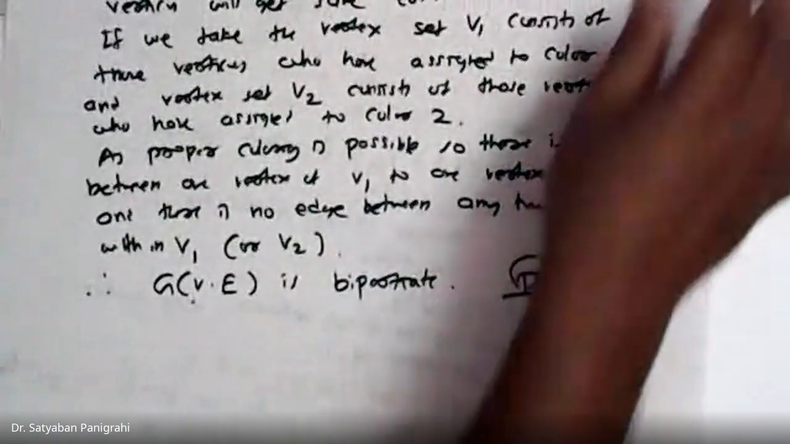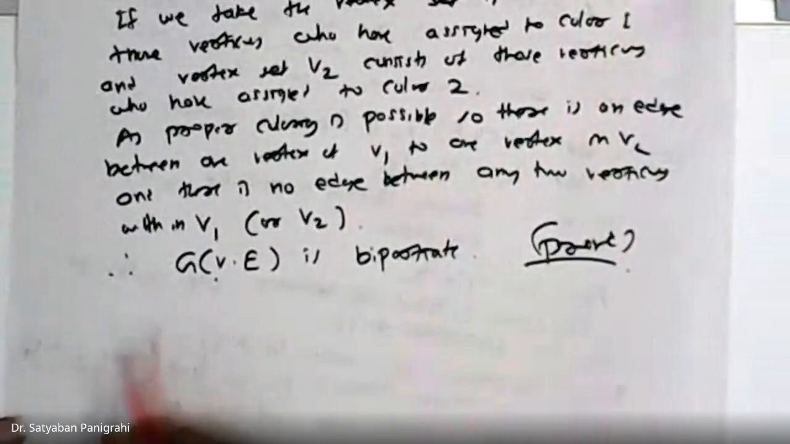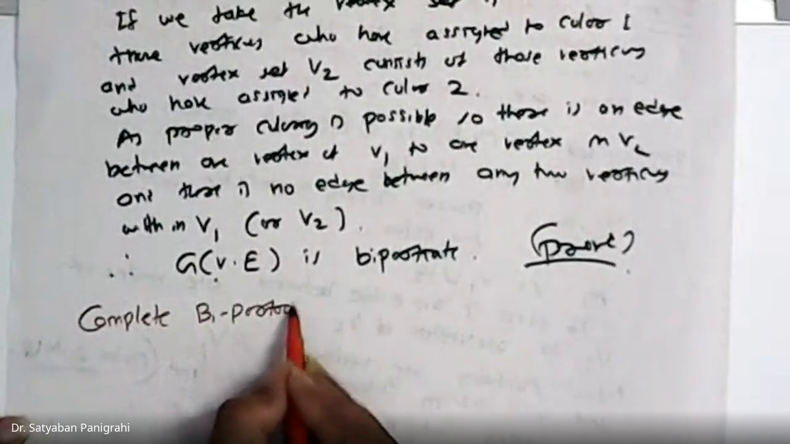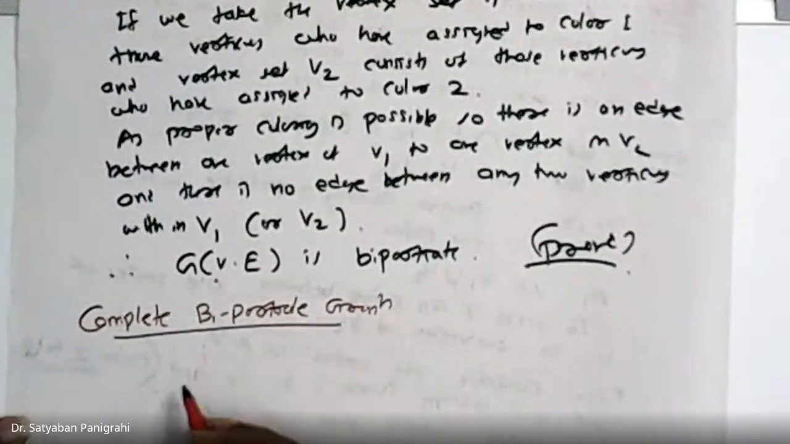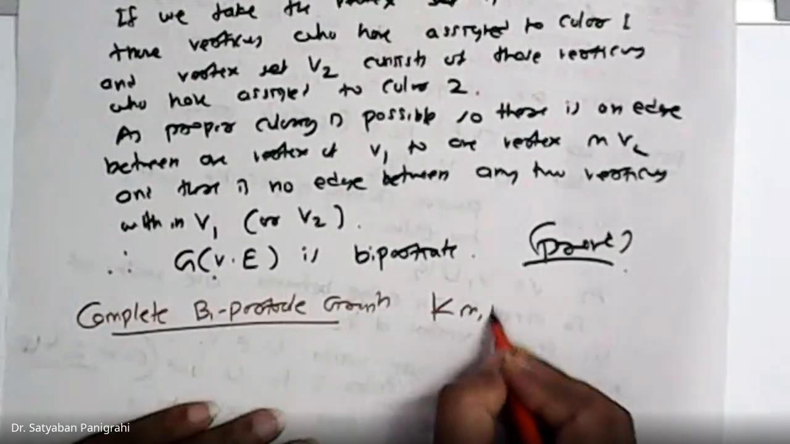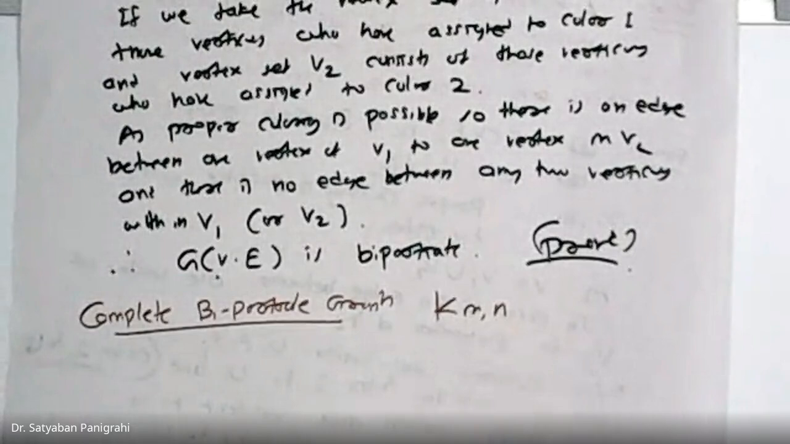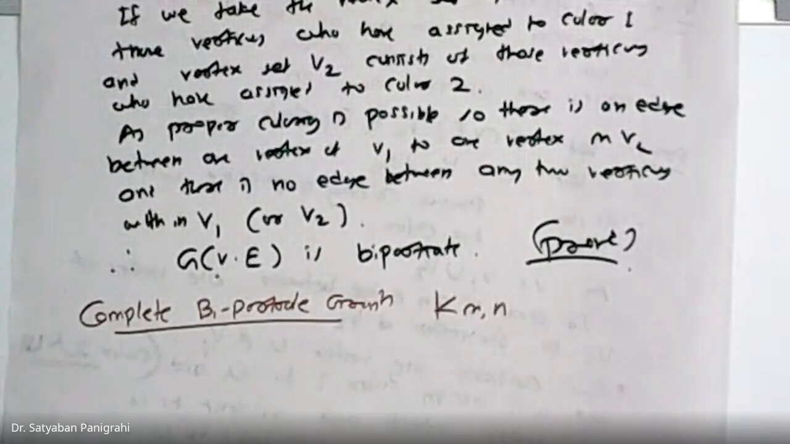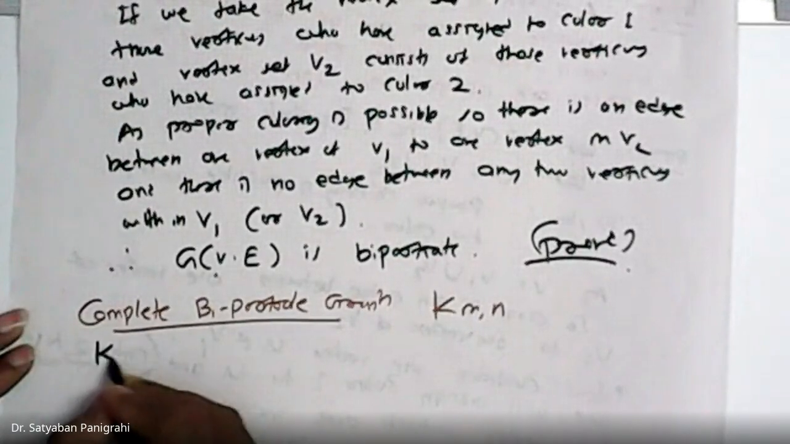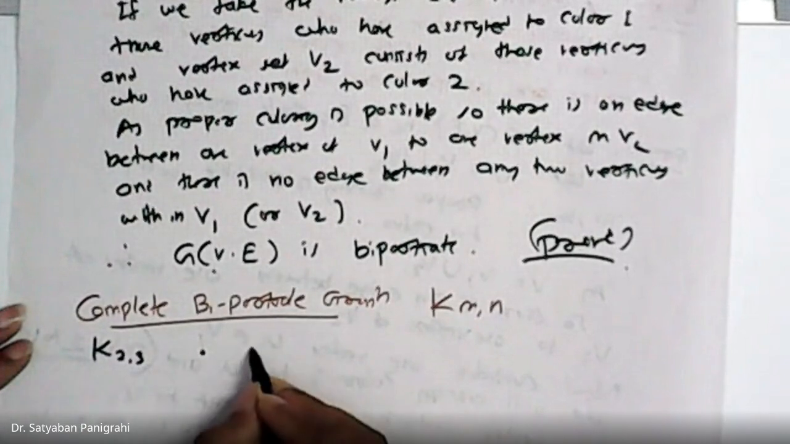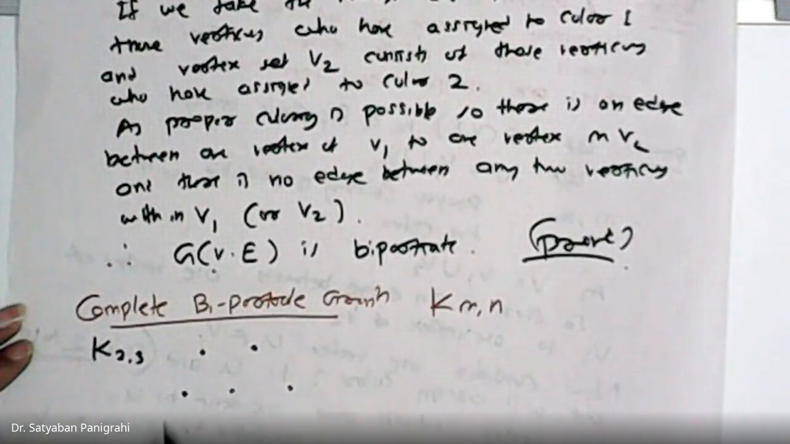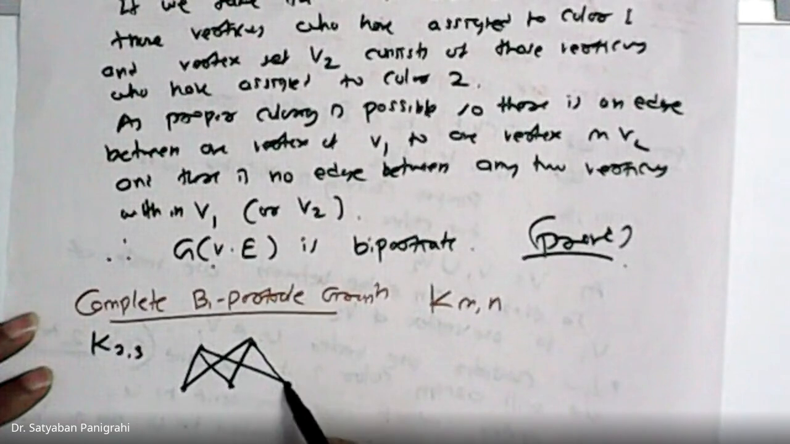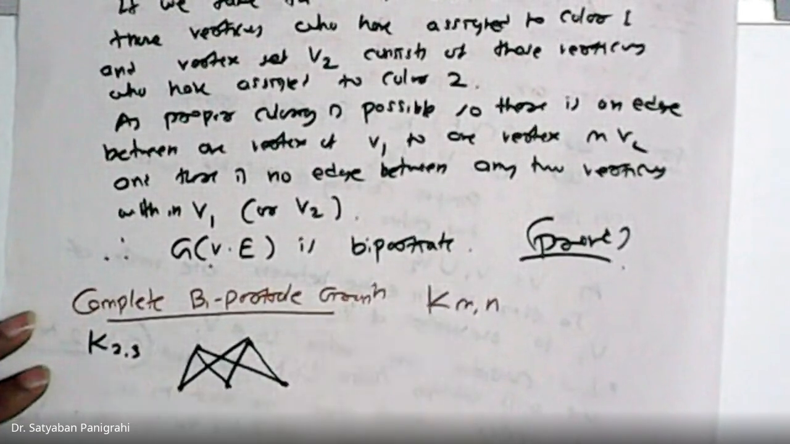For properly coloring. Now, from that you have another concept, that complete bipartite graph. Here you can see that the notation is Kmn. M denotes the number of vertices in V1 set and N denotes the number of vertices in V2 set. For example, if we take K23, then in V1 set I have 2 vertices, in V2 set I have 3 vertices, and I want to make it complete. Okay, this is the example of K23, complete bipartite graph.